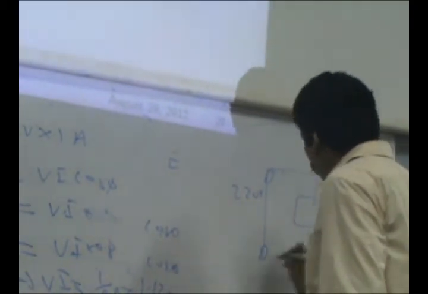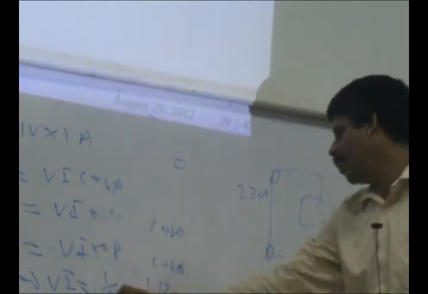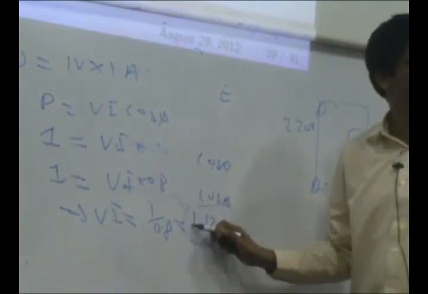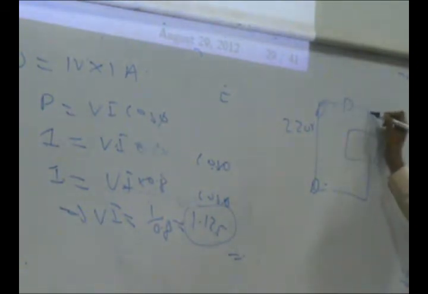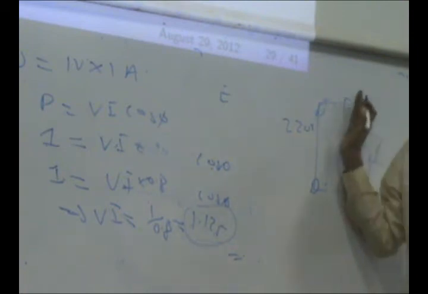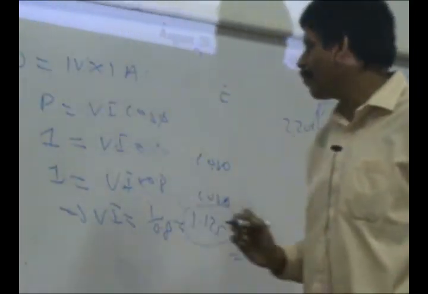So I am given a 220 volt supply here. My house, my building, whatever is connected across it. And V is always 220. But now my V into I required to do the same thing is 1 into 1.125. So that means effectively so much extra current has to flow through this line for me to do the same work. This will translate through the system. This finally has to come from the system.